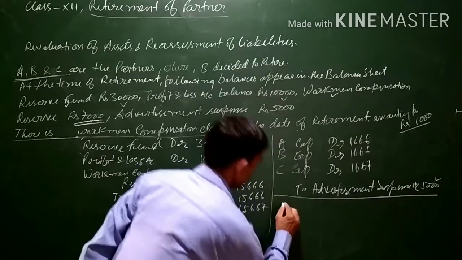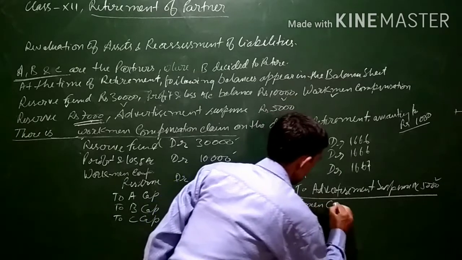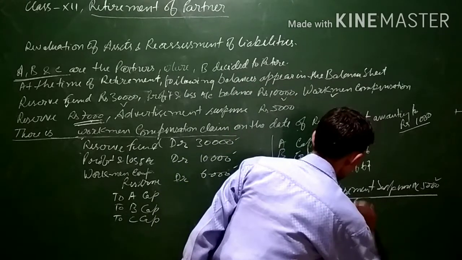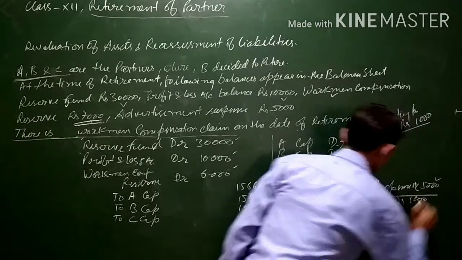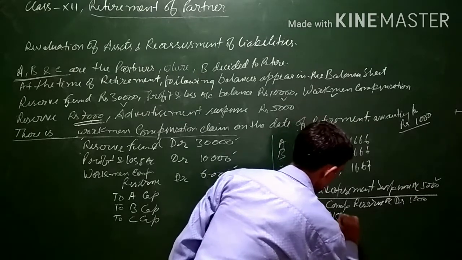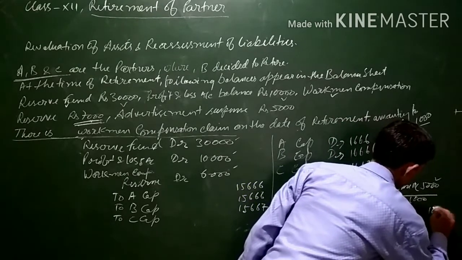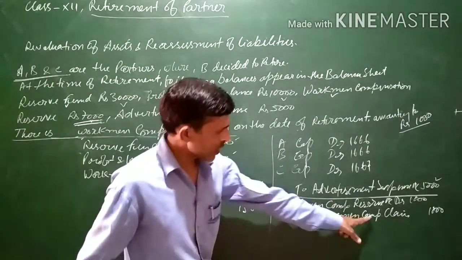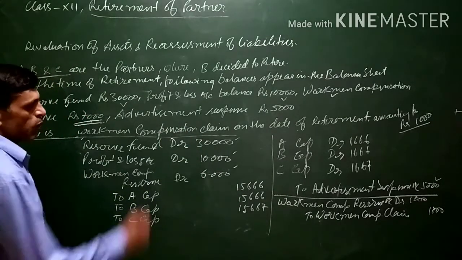So out of this 7,000, 1,000 will be transferred to another account. The entry will be: workman compensation reserve account debit 1,000, to workman compensation claim 1,000. The 1,000 balance will be transferred from the workman compensation reserve to workman compensation claim, and the rest, 6,000, will be transferred to the partners' capital accounts in their profit sharing ratio.